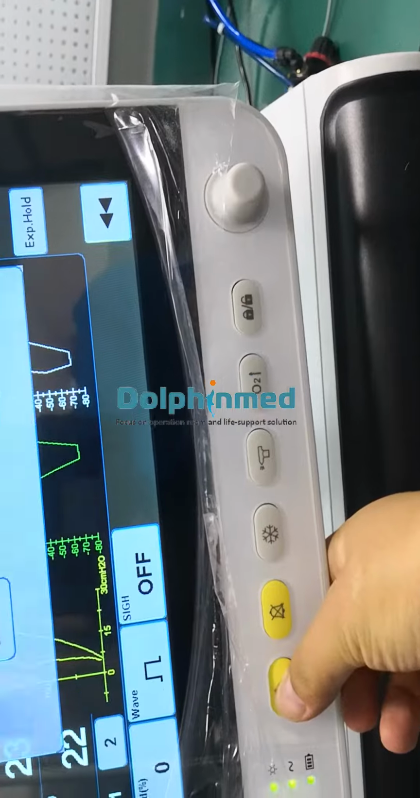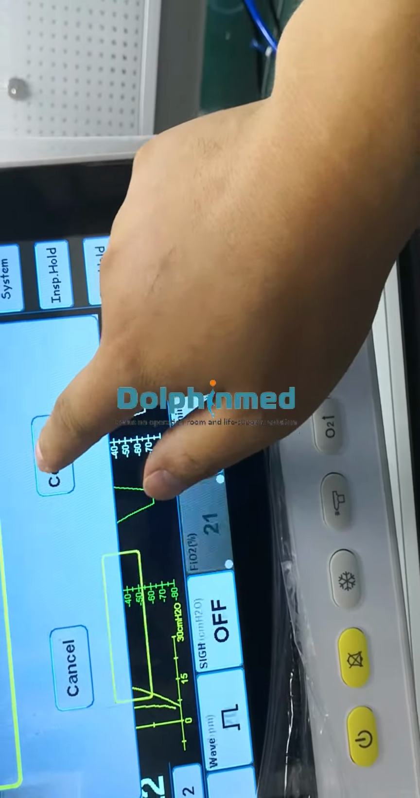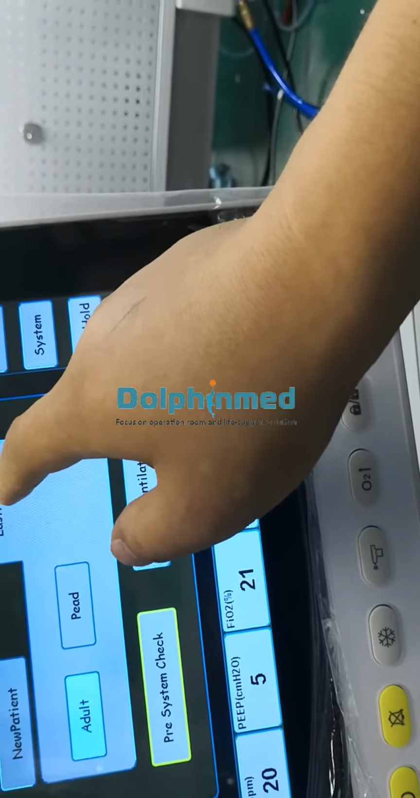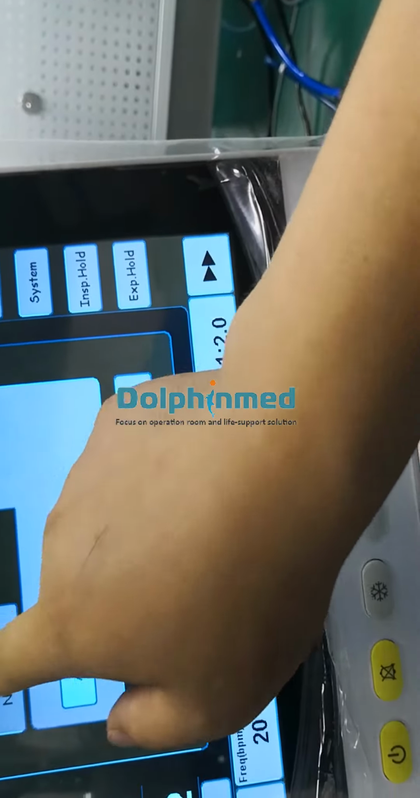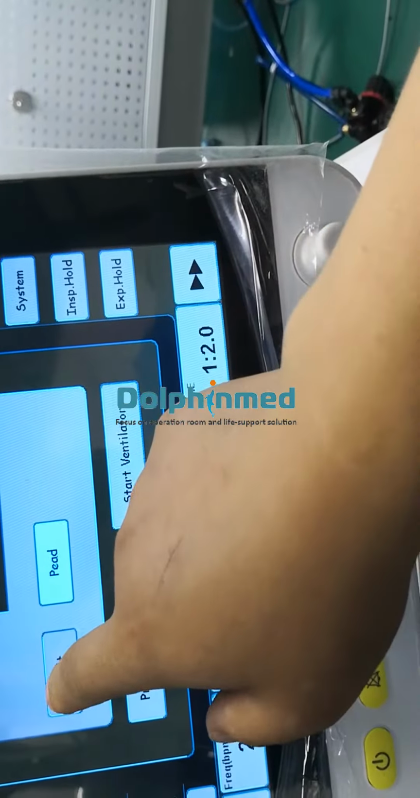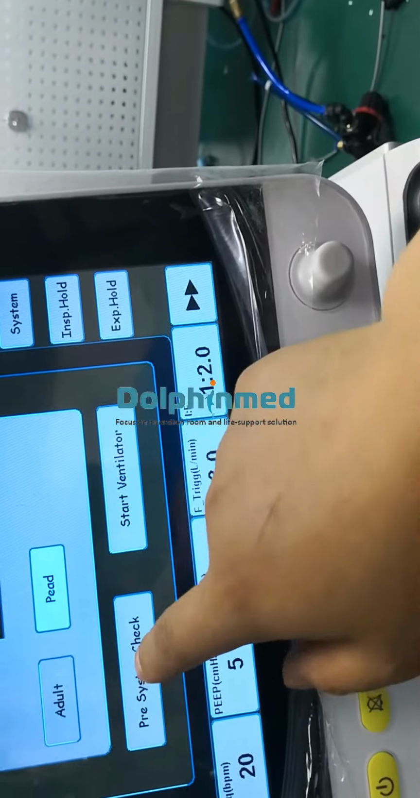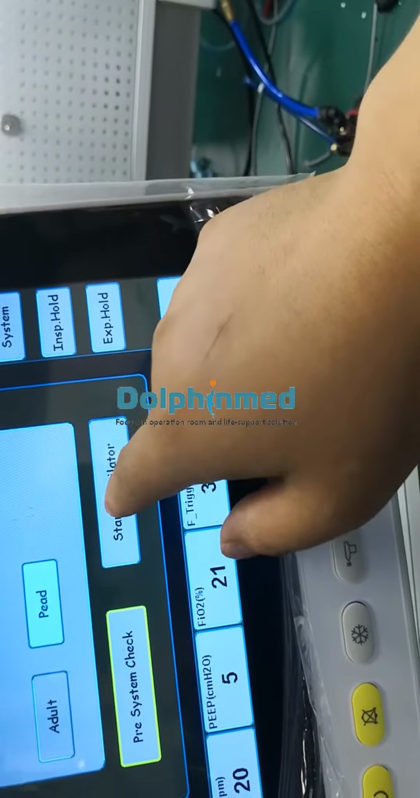Okay, now we return to standby. You see, here is the memory. It can remember the last patient, the new patient, adult, pediatric. Here are optional units. Check. Start the ventilator, it will work.